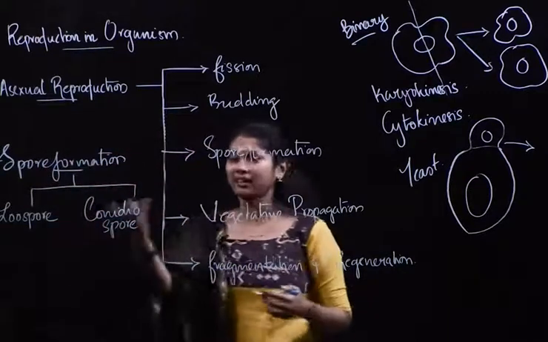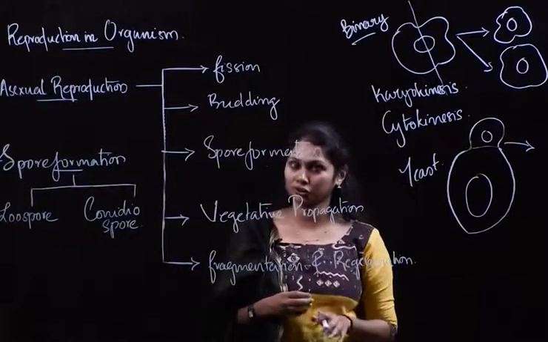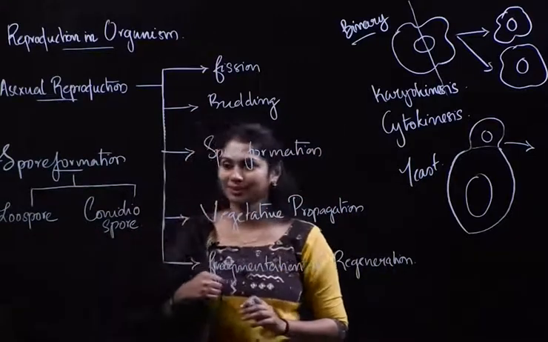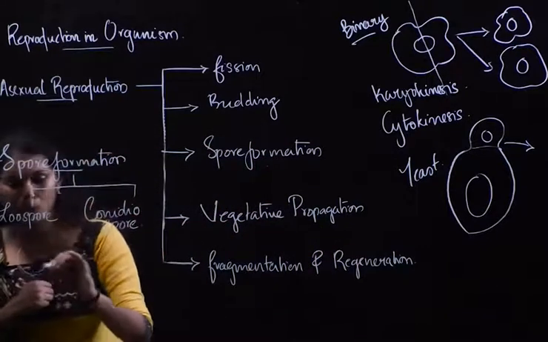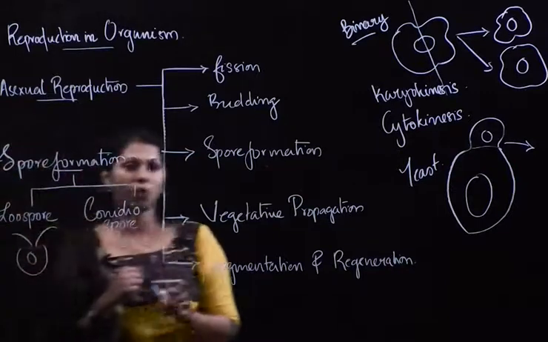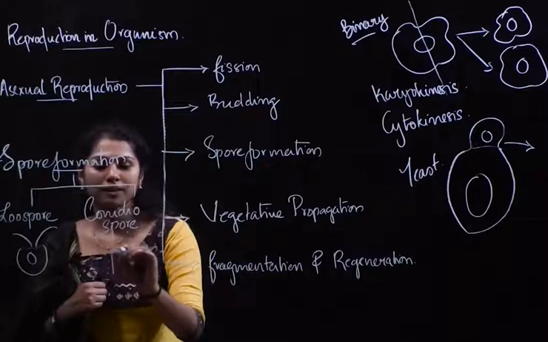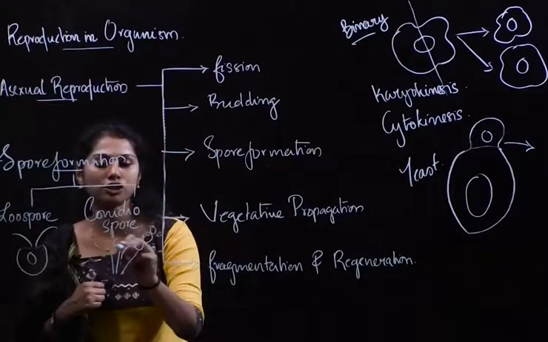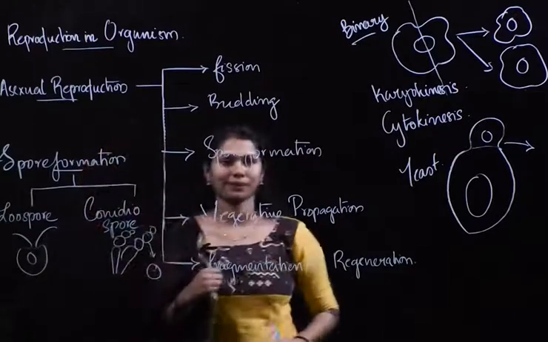The spore can be either a zoospore or a conidiospore. There are other varieties of spores too, but we only have to study what a zoospore is and what a conidiospore is. In zoospore-forming organisms, the spore produced from the parent body will be flagellated or motile. And in conidiospore, the spore produced will be attached to the parent body initially and will shed and form the new organism.